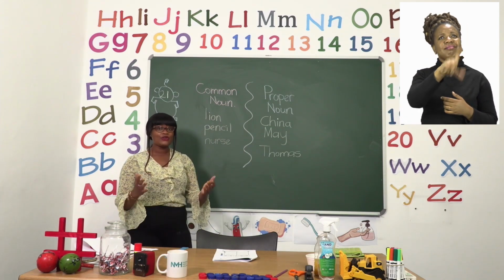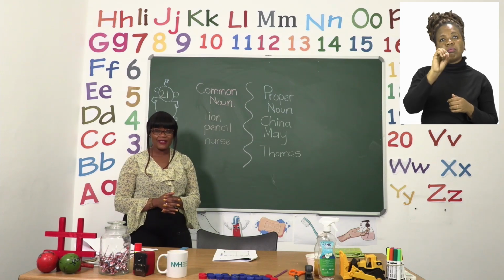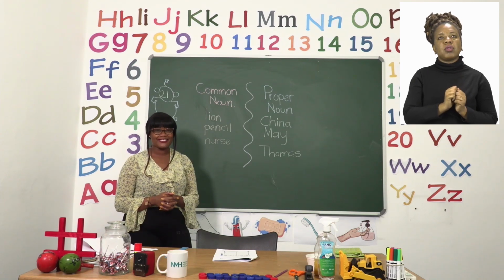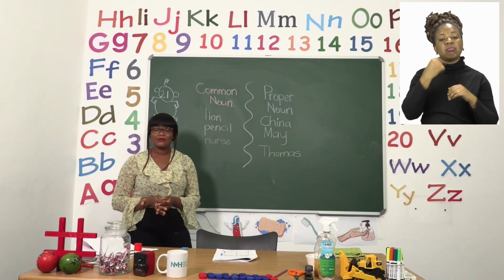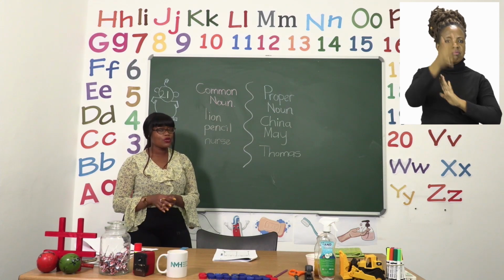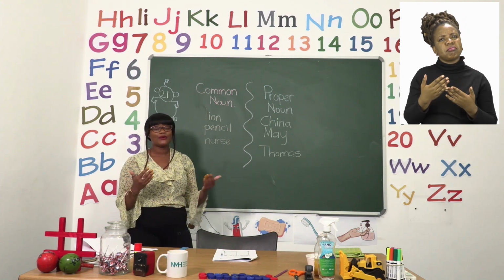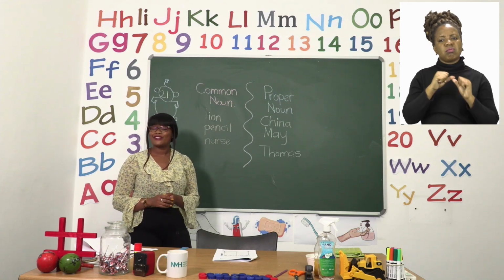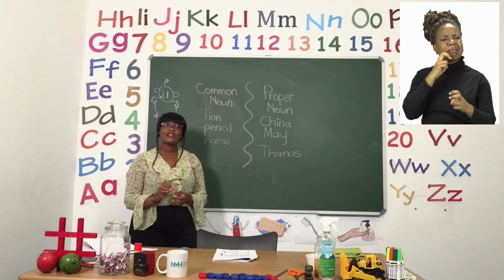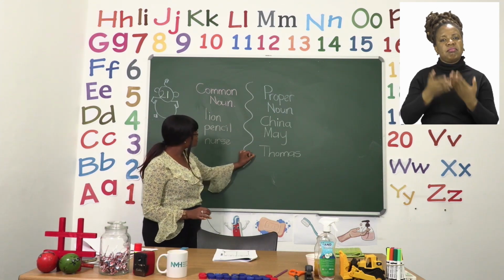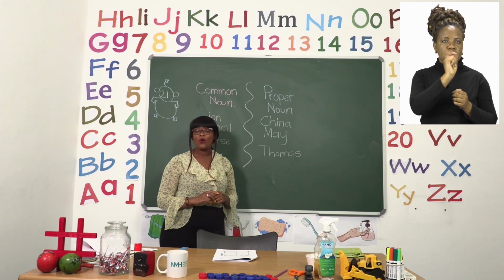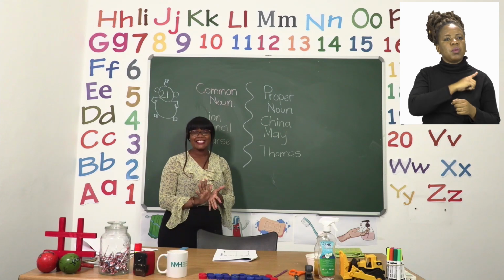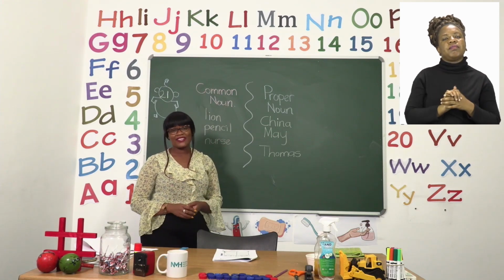You're going to complete your exercise by yourself and read the words out loud as you put them in their correct places. Please make sure you have neat handwriting when you do this. And if you're not sure about a word, you can move on before you go back to it. And when you do go back to it, if it's still hard, you can ask an adult for help. Please make sure that as you go on, you are crossing out the words that you have used or put in their proper places so that you don't try and sort them out again. Take your time, have fun, and I'll see you after the advert break.